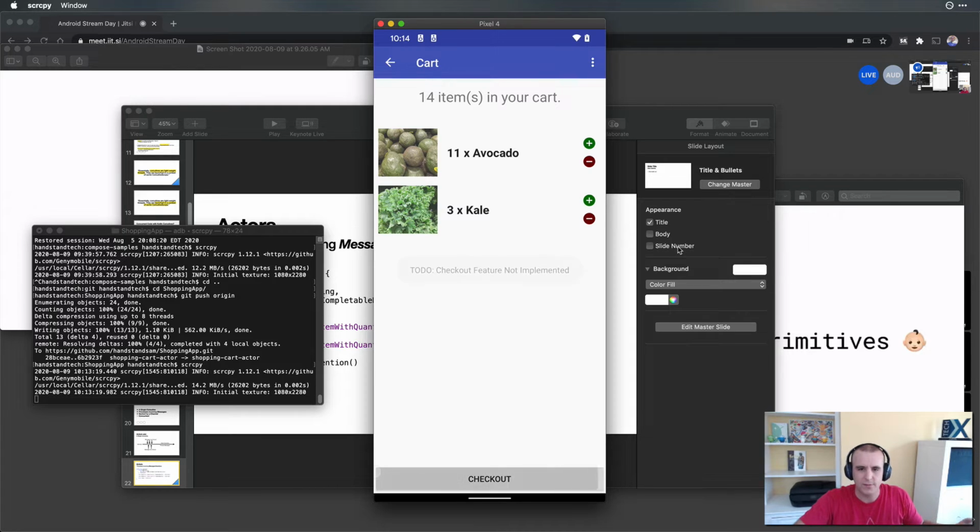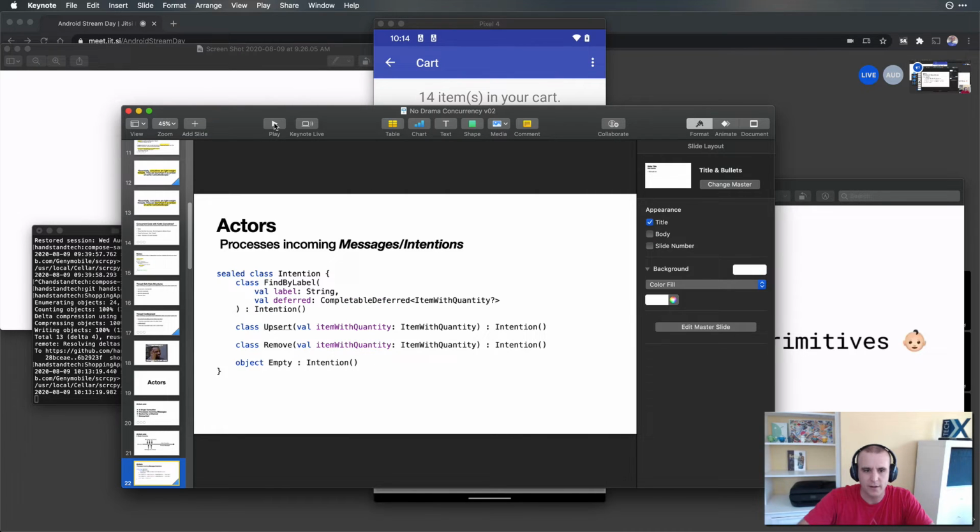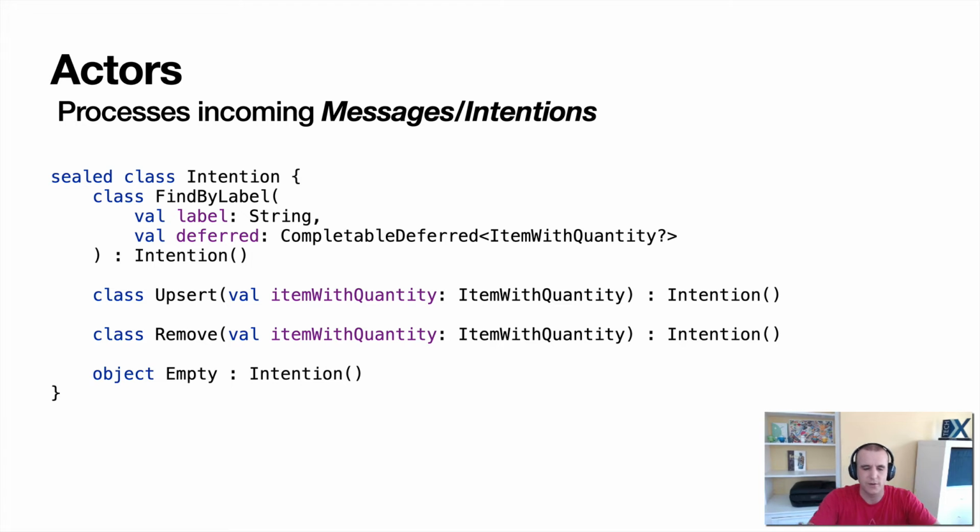Okay, so that's the basic use case, and I wanted to show that because the code within our example does use these sorts of things. In this DAO, and DAO means data access object, it's just a way that you call a database in code, we're going to have a few actions. We have find by label, upsert, which means insert or update, remove, which means delete, and then empty. So all these things can be done.